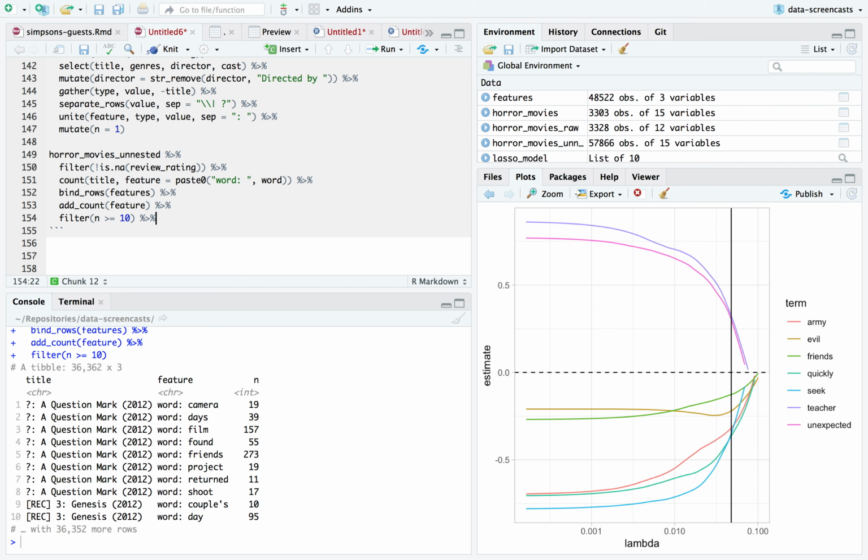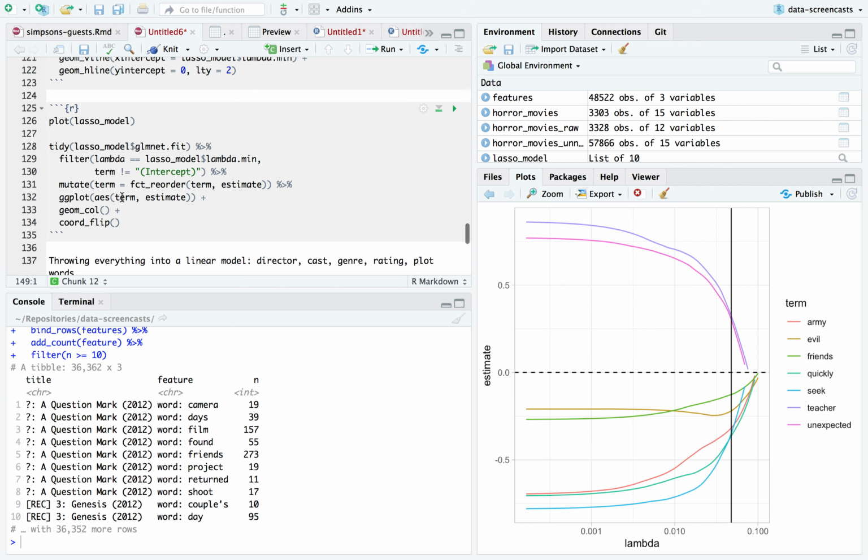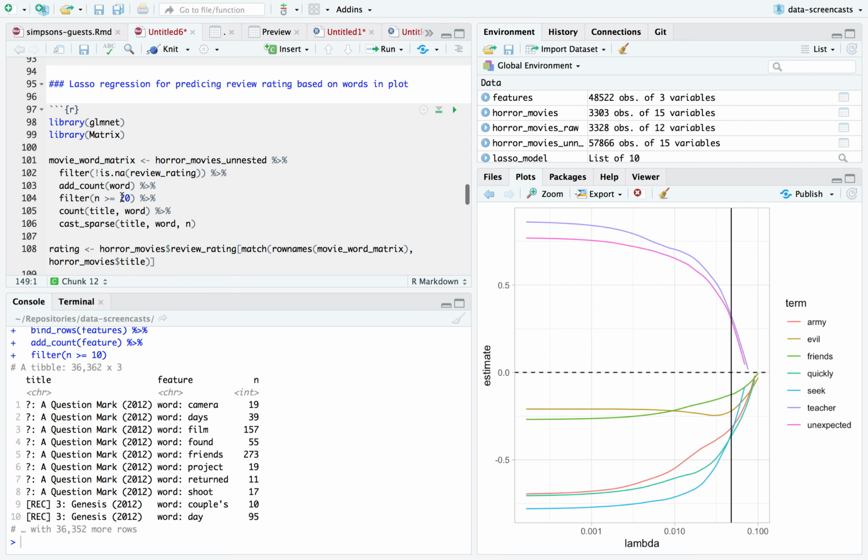All right, and now I cast sparse my feature and my title, and now I can say, just checking, did I do oh gosh, oops, I made a huge mistake here. I used n, oh no, I had a count here, okay.